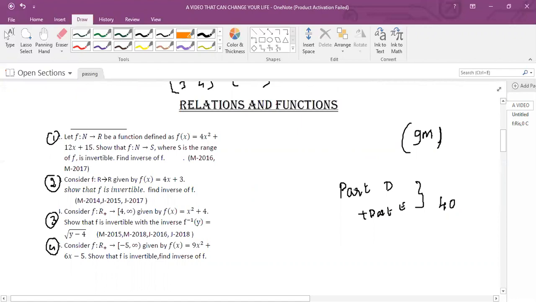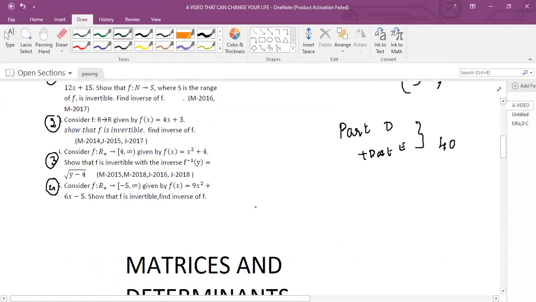In the same manner I can solve the remaining 3 problems. But in this class I'm not going to take all these problems. In upcoming classes I will take these problems.